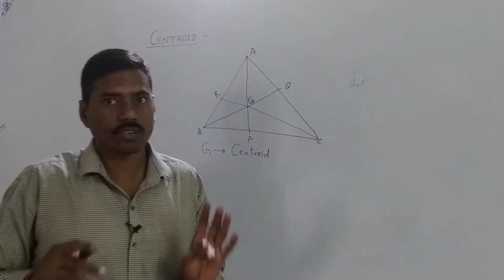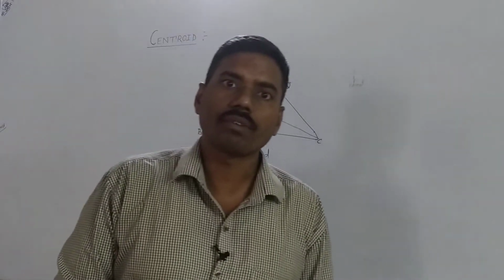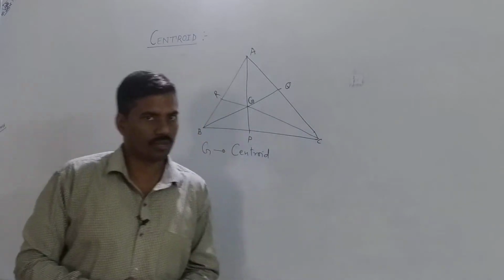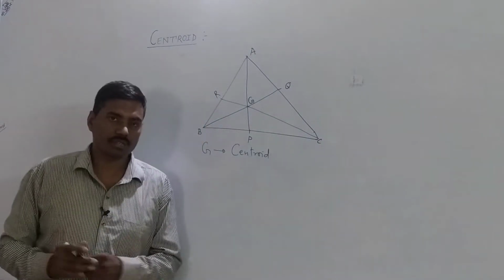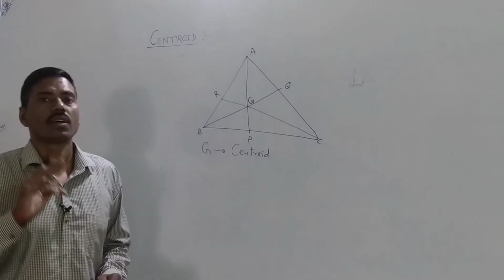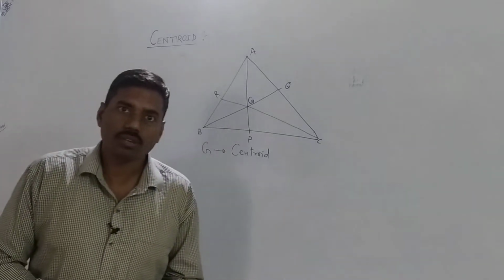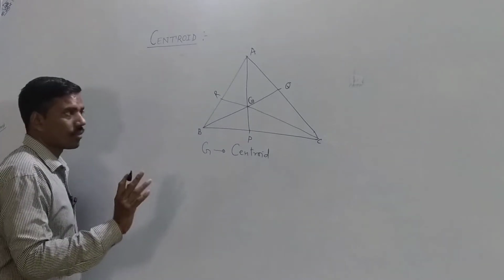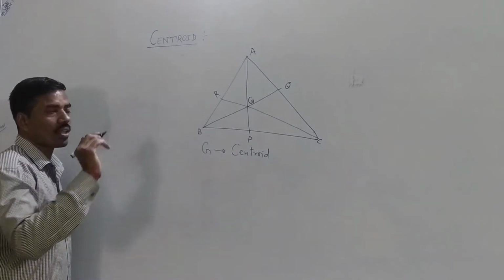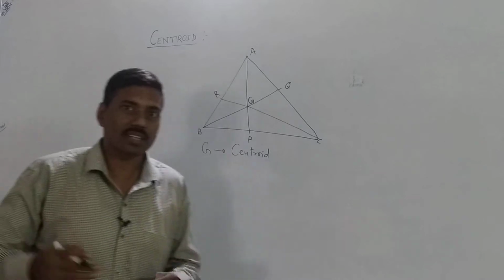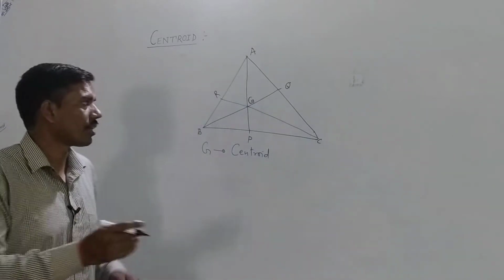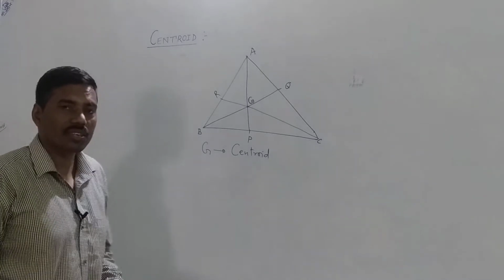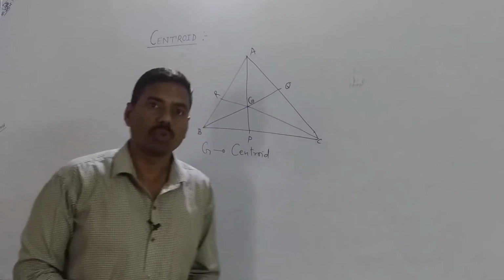Okay, so centroid is the point of intersection of medians of a triangle. Clear? So what is the basic definition of centroid? Centroid is the point of intersection of medians of a triangle. Okay, clear? And we know that what is the characteristic of centroid? Centroid G divides each and every median in the ratio of 2:1.